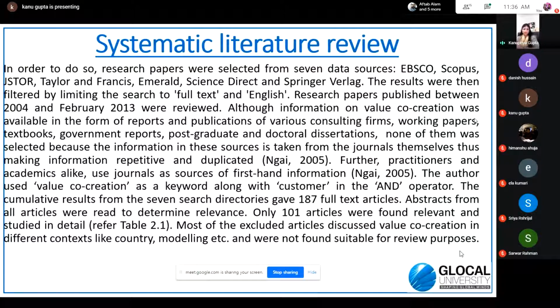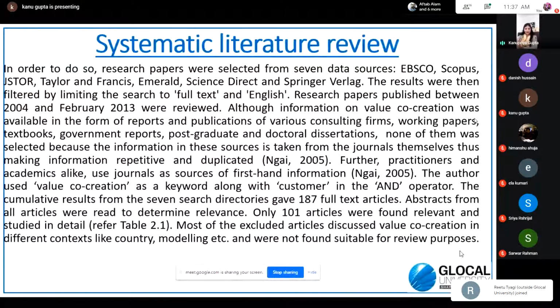If it would have been some recent research, then definitely the year would have changed. In this particular area, the person has taken 2004 because the area of the research that the researcher chose was very much introduced in the year 2004, or the publications that the person could find started from 2004. So this time span was taken.